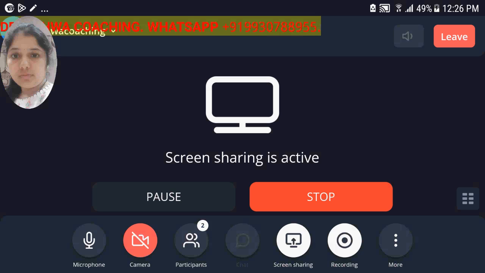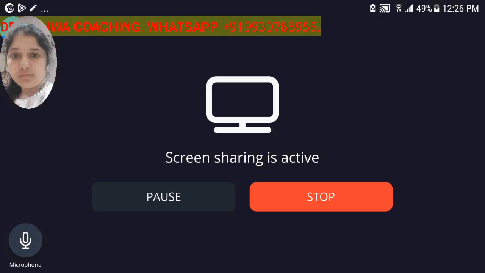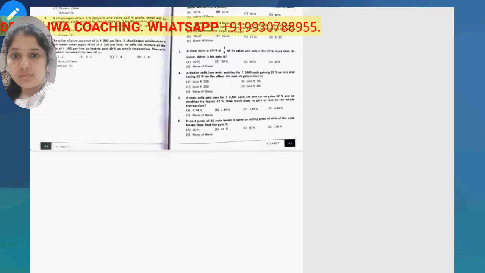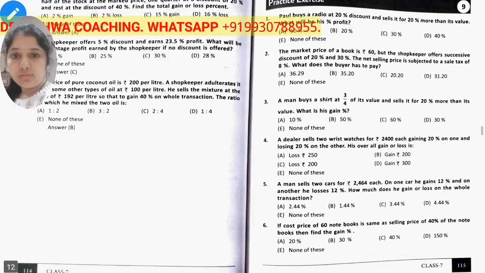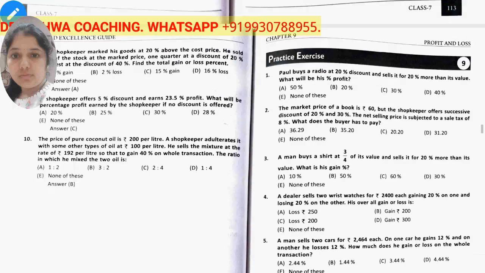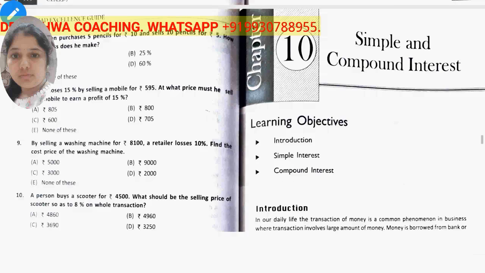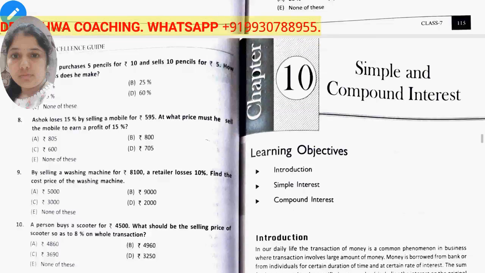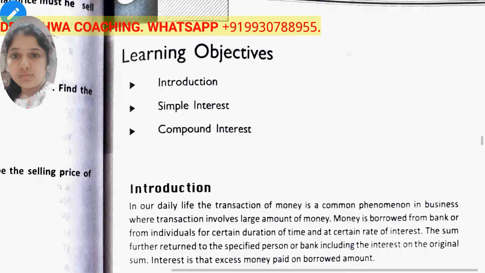Okay, friends, I am Dr. Hinawani, and today in the Olympiad session for Maths Grade 7, we are taking the topic naming simple and compounded interest. Okay, so what is meant by simple interest? What is meant by compounded interest?